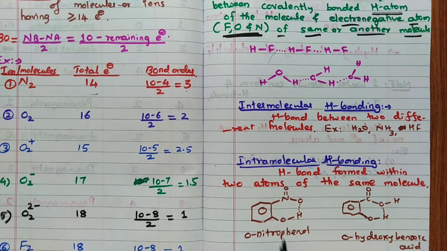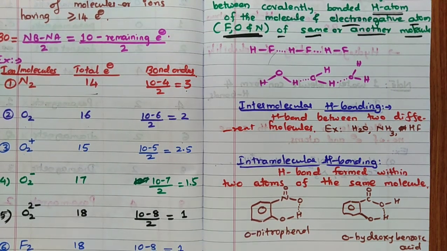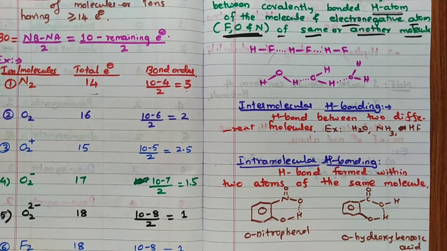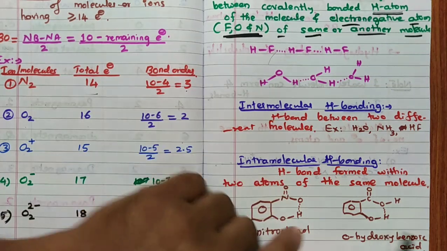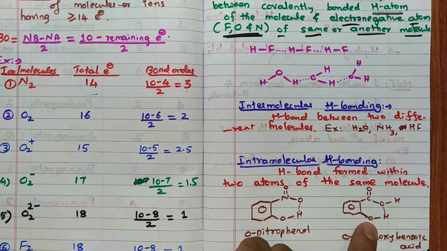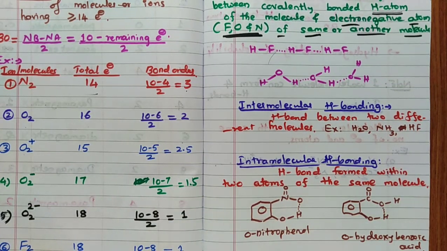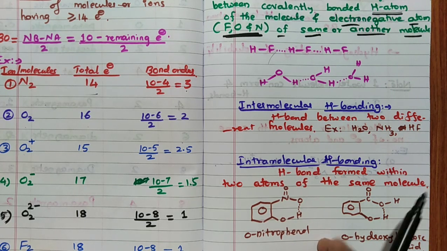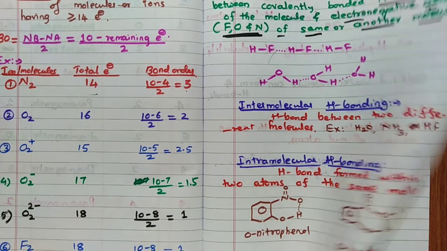If this OH is present at the para position, it is not possible. If OH is at the para position, as in paranitrophenol, it is not possible. Remember, adjacent it is possible. Here also adjacent it is possible. If this OH is at meta or para, it is not possible. This is intramolecular hydrogen bonding. Between 2014 and 2018, two times this question was asked. Very, very important. Remember, 2013 to 18, two times it is asked on this.